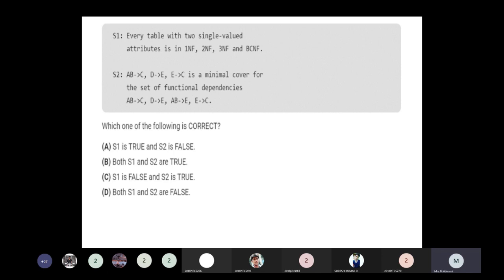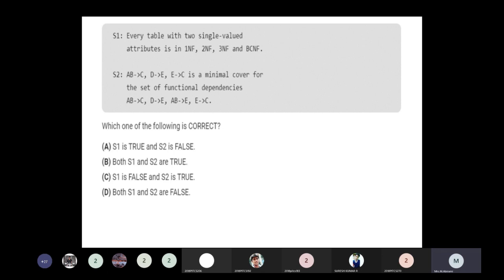Then the S2 statement, now we take AB implies C, D implies E, E implies C. This is a minimal cover statement, removing the redundant functional dependency, isn't it?